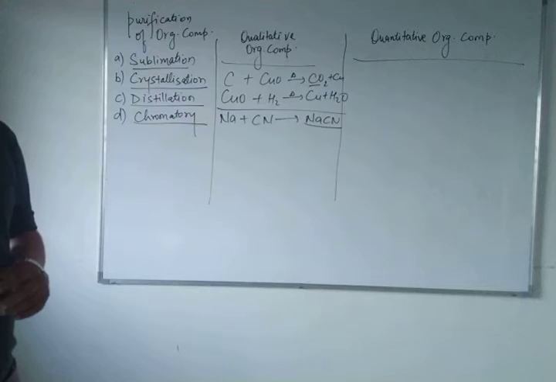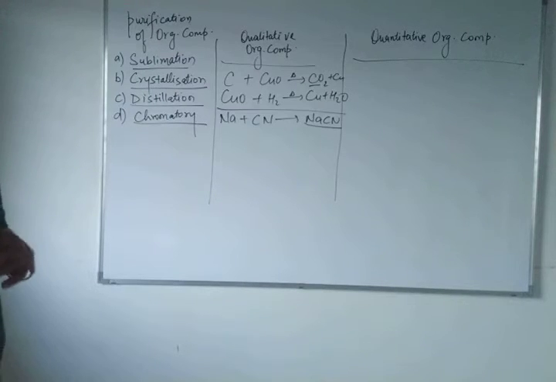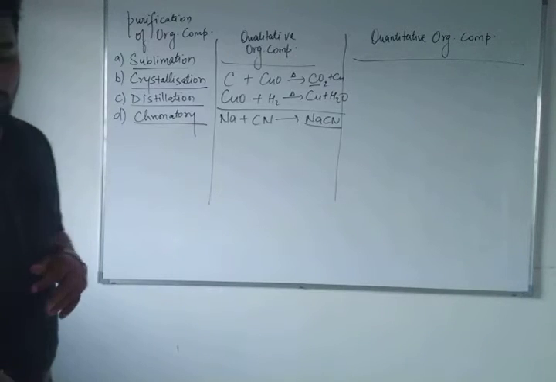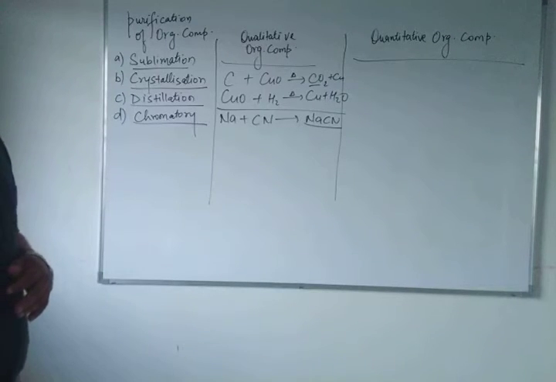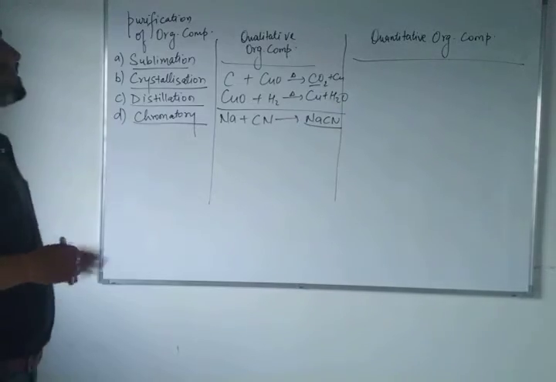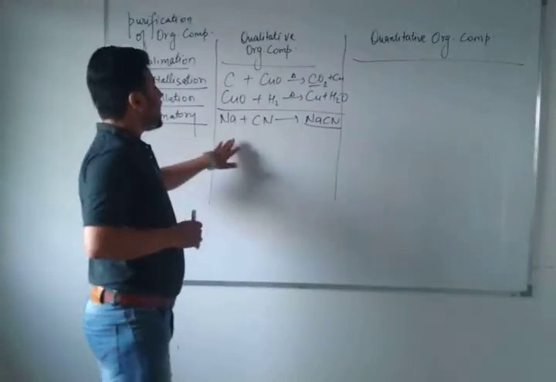Last one, nitrogen and sulfur together, it will give you a blood red color, that is ferric thiocyanate, Fe(SCN)2+ ion. That will give you a blood red color solution confirmation. And the last but not the least, phosphorus will give you a yellow precipitate confirmation. So by this, the qualitative analysis can be done.